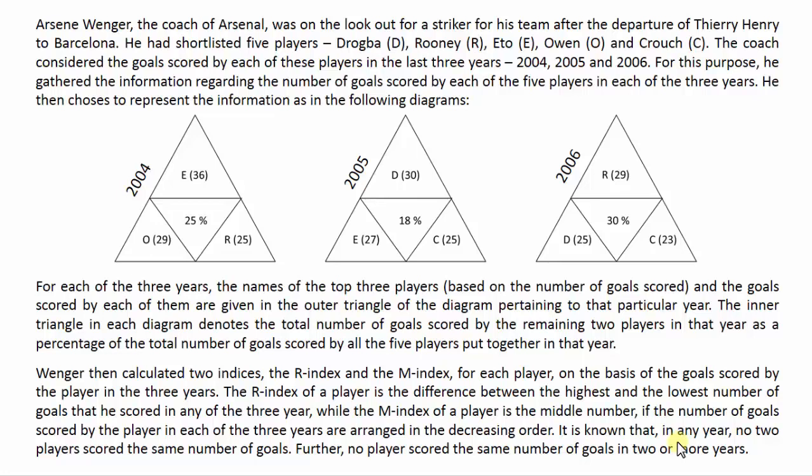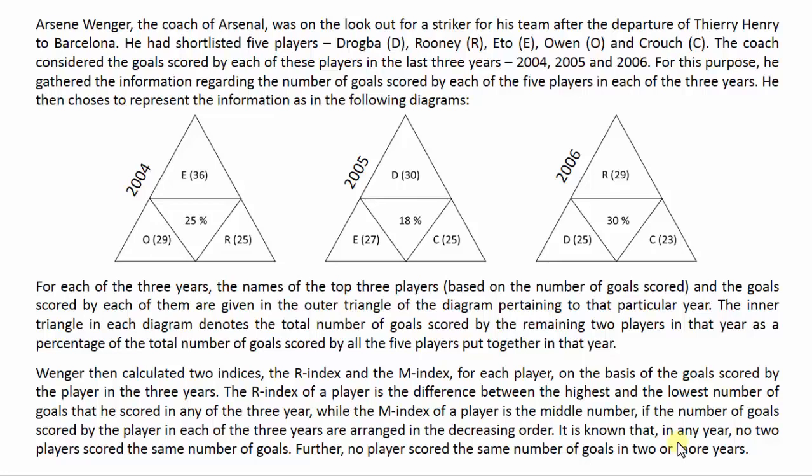Then comes the R index, which is highest minus lowest number of goals of any player, while M index is the middle number if the number of goals scored by any player are arranged in decreasing order. For example, if Drogba scored 30, 27 and 25 in 3 years, then M index will be 27 in this case and R index will be 30, that is highest, minus 25, that is lowest, which is equal to 5.